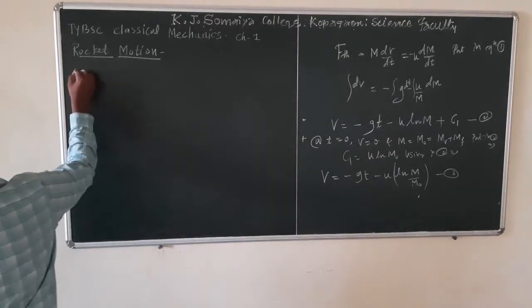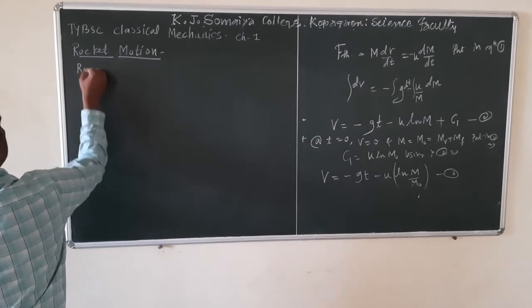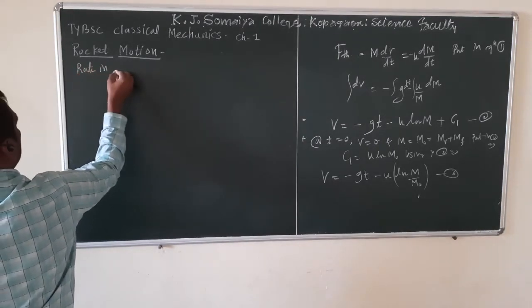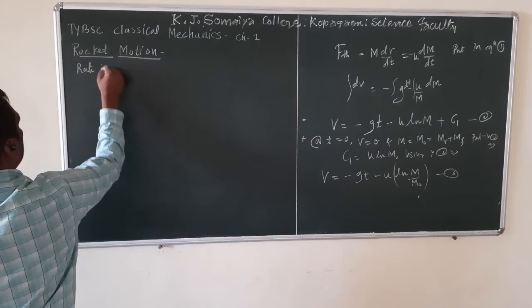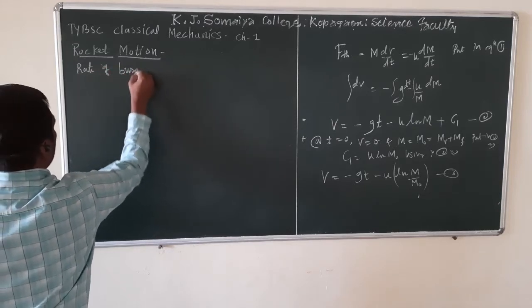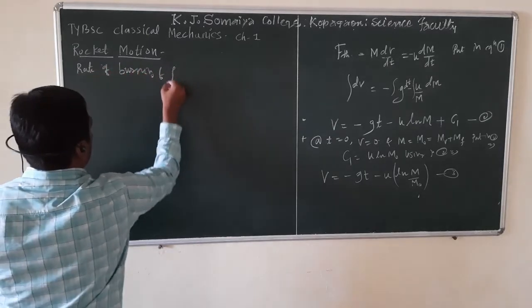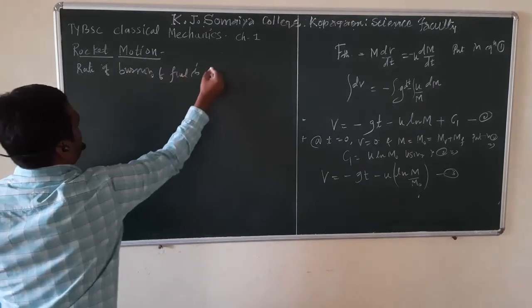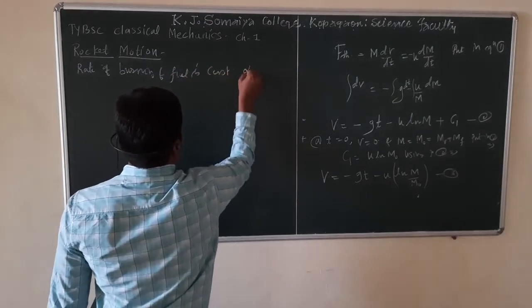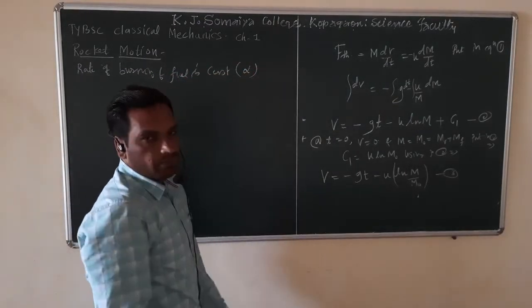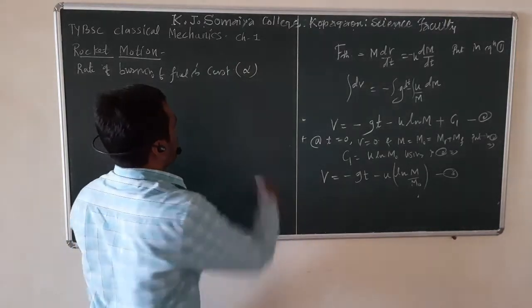Suppose the rate of burning of fuel of the rocket is constant, which we are calling alpha.